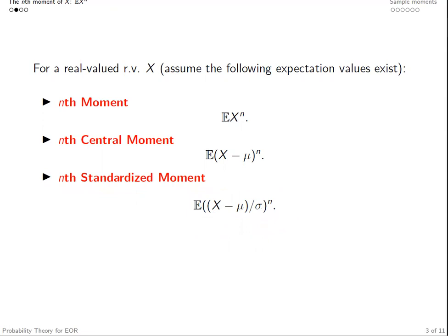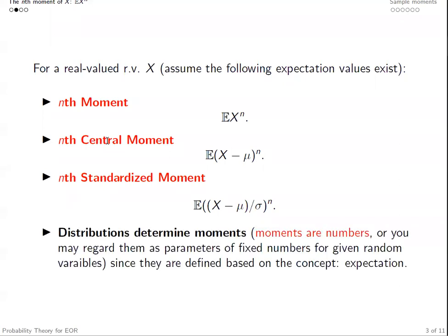Based on these definitions, we know they are all numbers that can be calculated based on expectation, right? We know distributions determine expectations, and those moments, since they are numbers calculated based on expectation, distributions also determine moments.